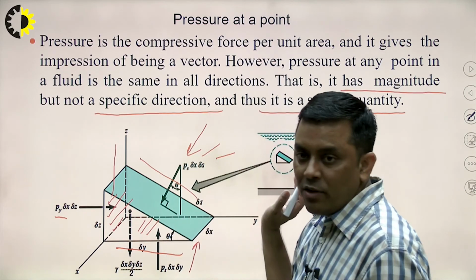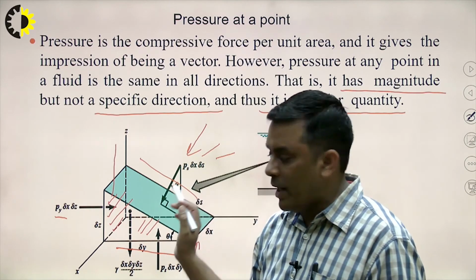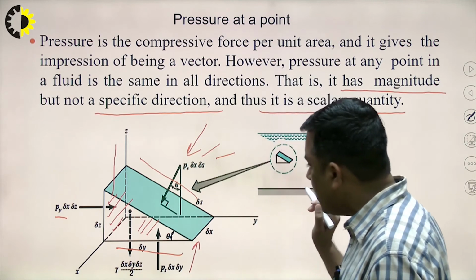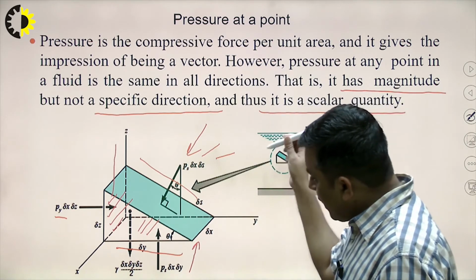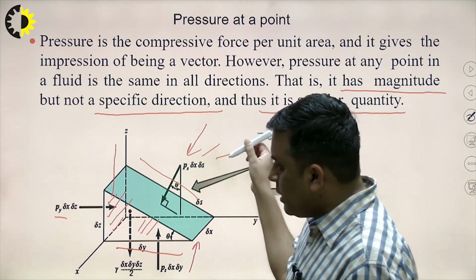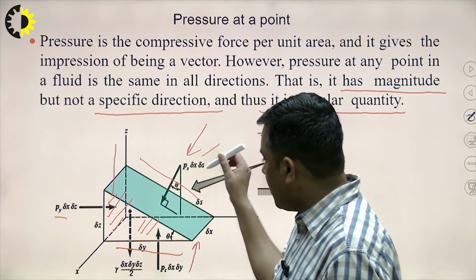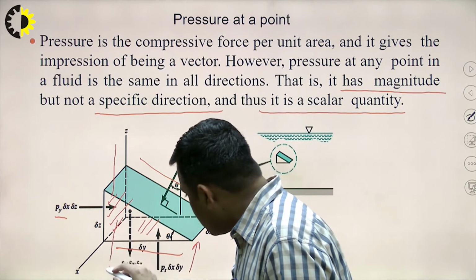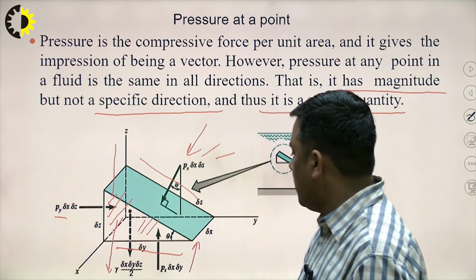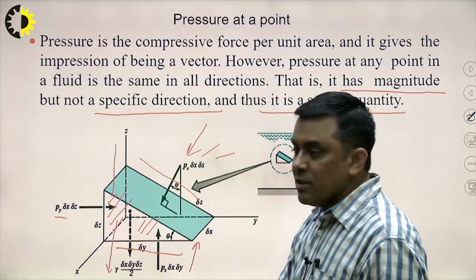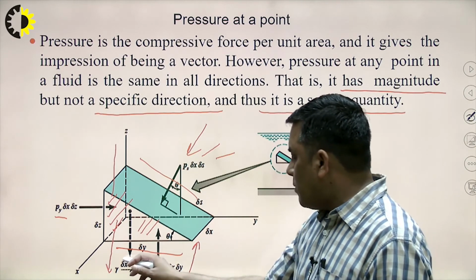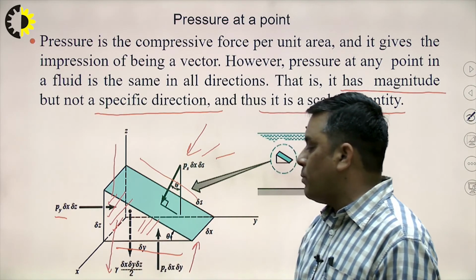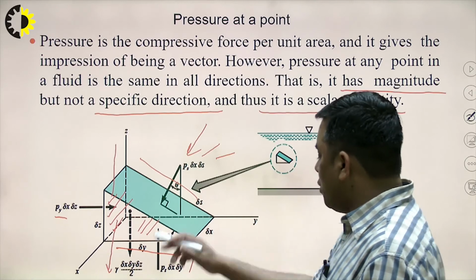So 3 pressure forces we considered: one in the y direction, another in the z direction, and another perpendicular to the inclined plane, which is inclined by theta degrees. Another force we are considering is the weight of this triangular wedge-shaped fluid element. This is the specific weight gamma, and delta x, delta y, delta z upon 2 is the volume we can consider.